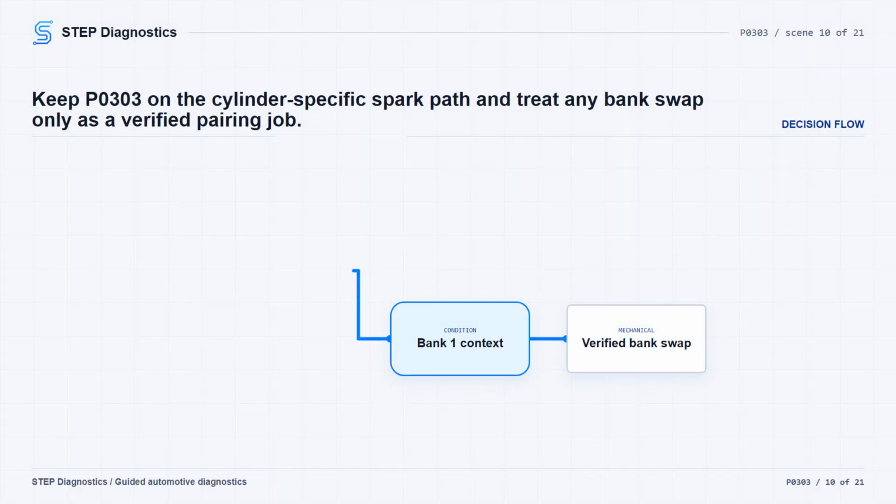For a cylinder-specific misfire like P0303 on this 2.7 EcoBoost, the path goes to the spark check for the cylinder indicated by the code. There is also a bank-to-bank component swap path for confirmation. If you need that branch, pause, verify the correct cylinder and opposite bank component pairing, and avoid guessing.